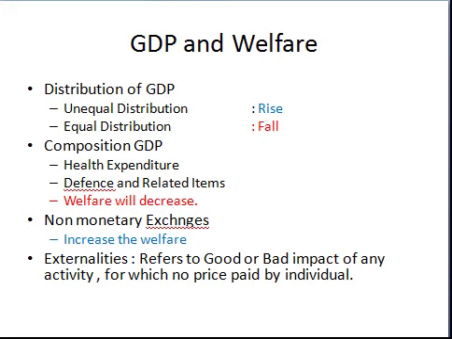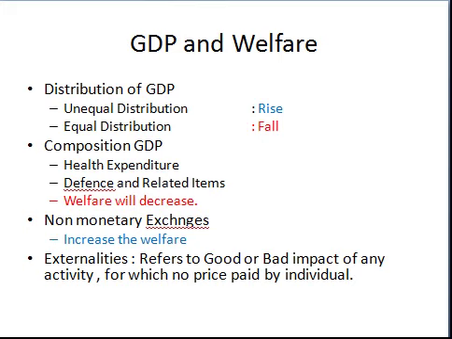The third point is non-monetary exchange. In an economy, two types of activities are performed: economic activities and non-economic activities. Economic activities are part of the GDP, but non-economic activities are excluded from the GDP. These are not part of the GDP. Hence, an increase in the GDP does not give any information about non-economic activities, but actually non-economic activities are performed for social welfare.